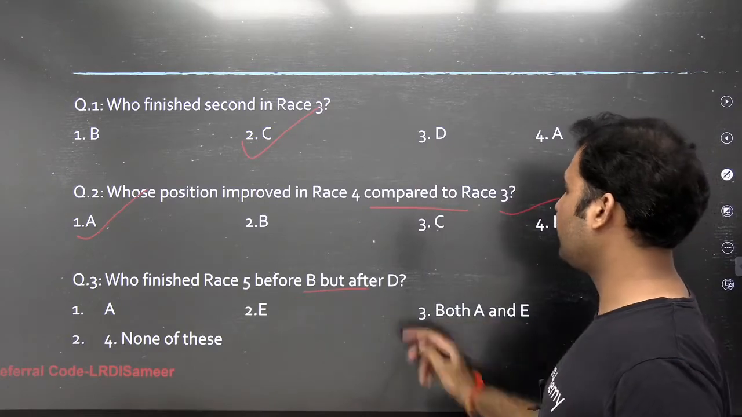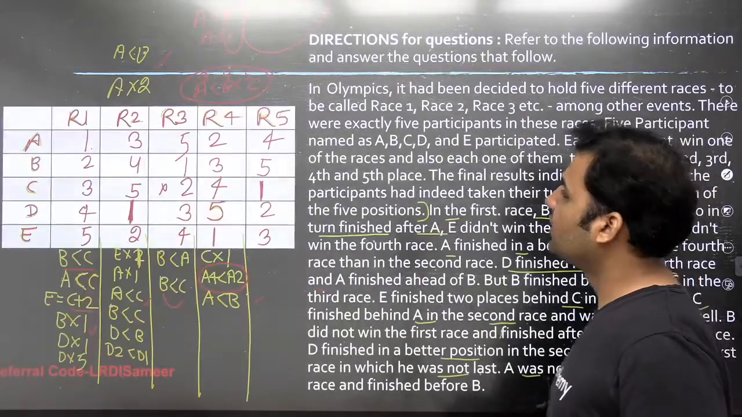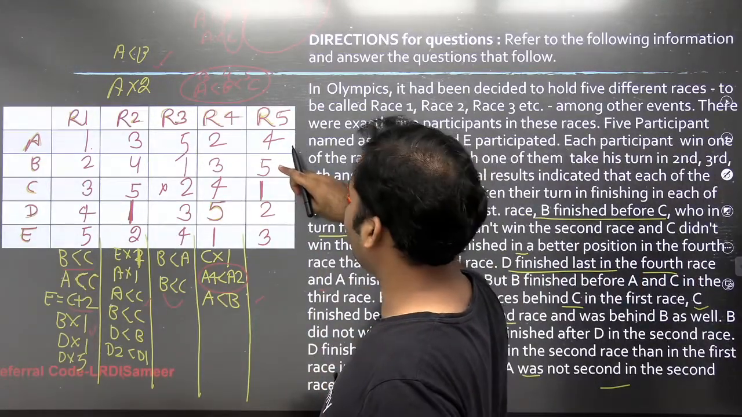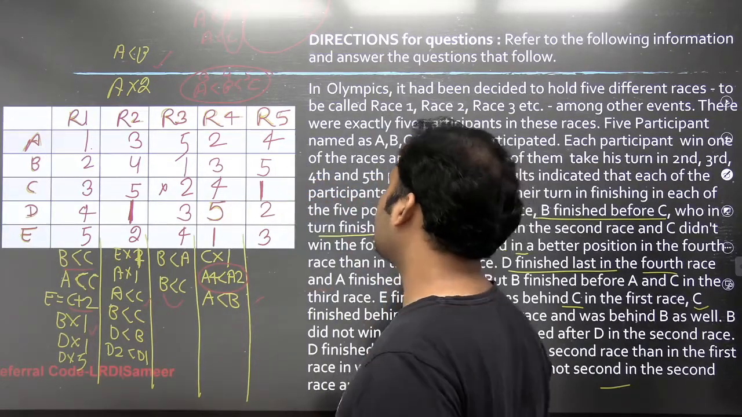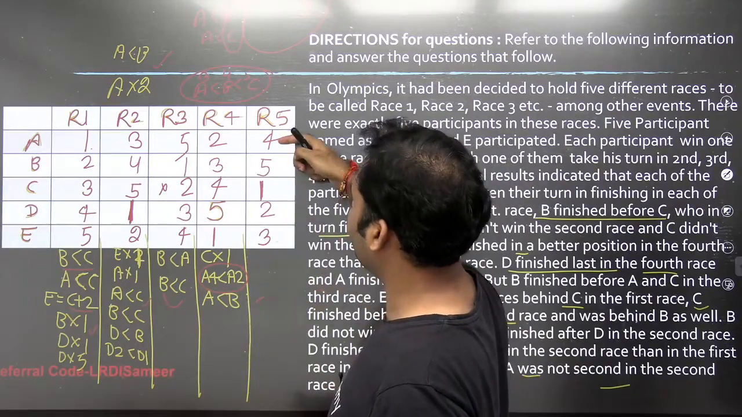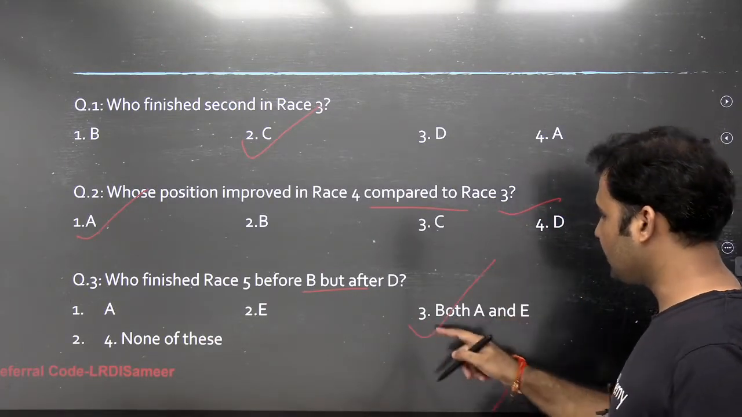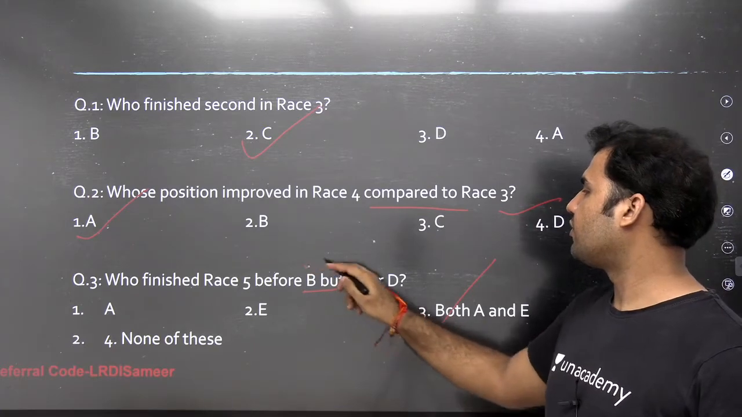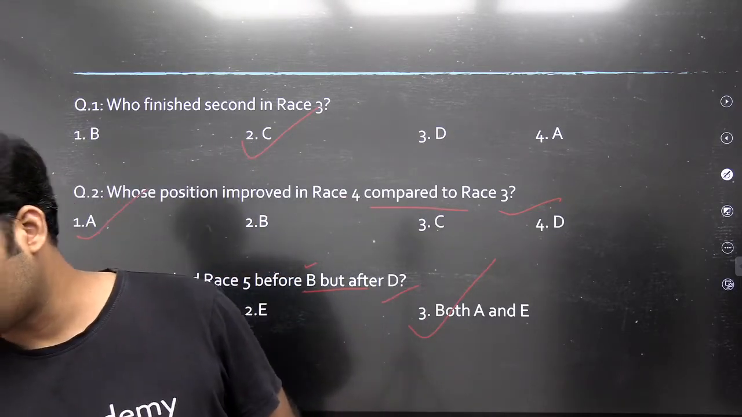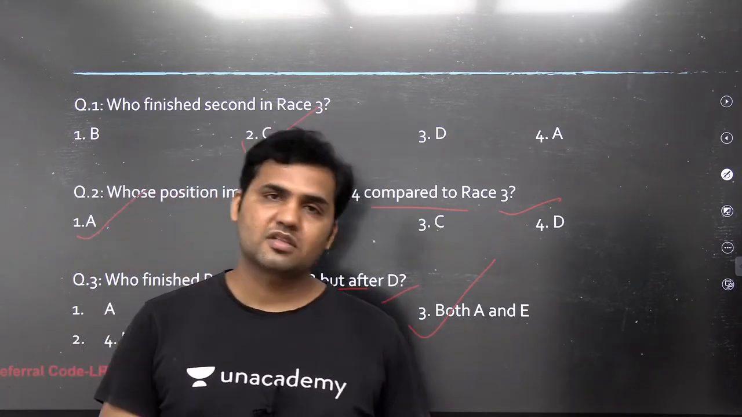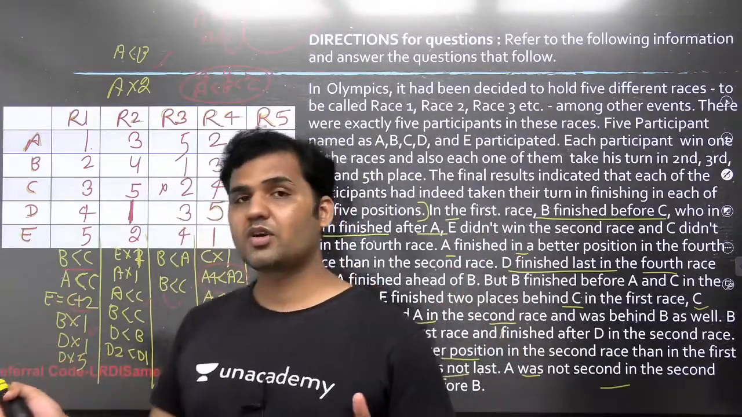Who finished race 5 before B but after D? In race 5, the person who is finishing before B but after D. Before B, that means before 5, but after D, that means after 2. That means the person who would be getting a rank of 3 or 4 would be either A or E, right? So A or E, both A and E will be the answer. Both A and E are finishing before B but after D, right? So these are the questions and the set is completely solved. A very, very important set because this is a kind of set which involves a basic concept of Sudoku, and also how you use the complete information, how you put it in symbolic form, and how you connect every bit of information.